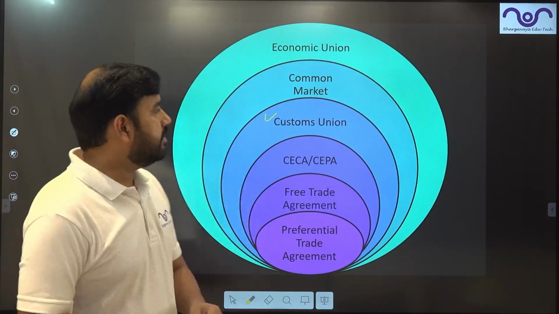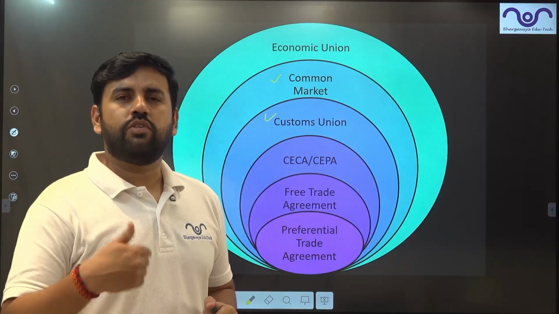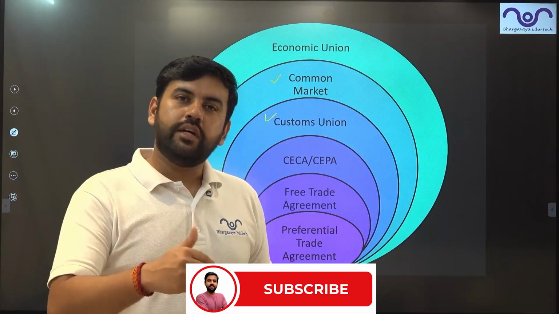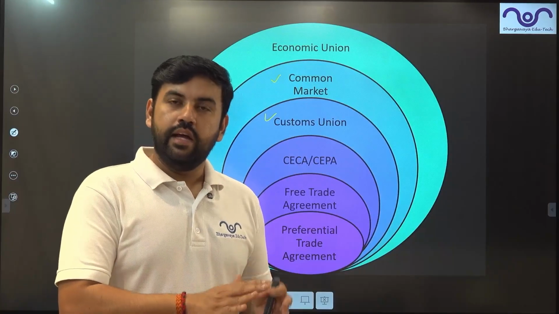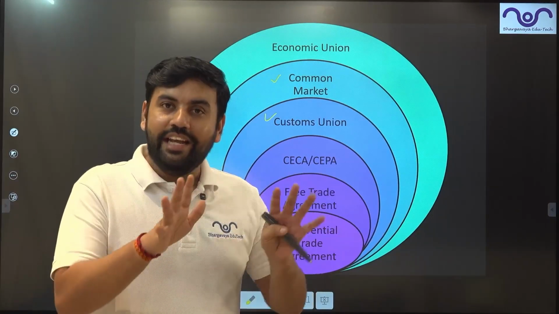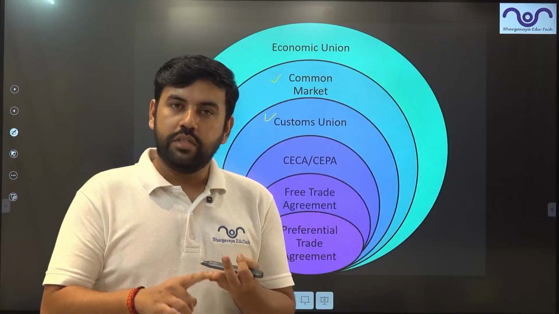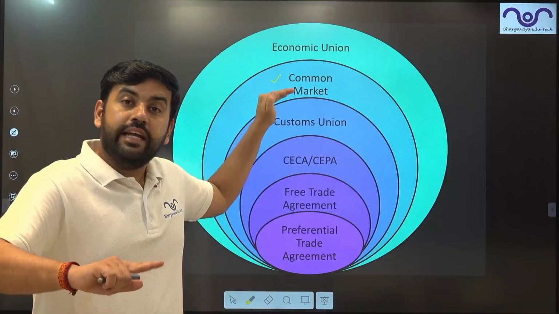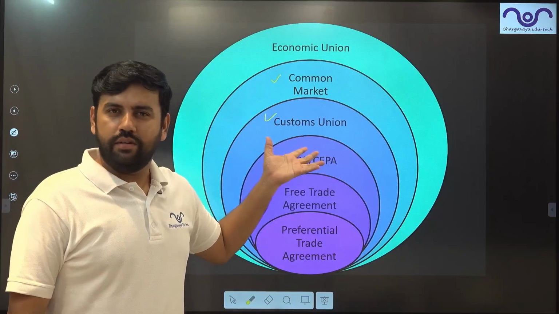Then comes the next stage. The next stage is the common market, where people-to-people transactions, or you can say labor mobility, are free. So labor can go from one country to another. Let's say a person who is working in Germany can go to France and stay there. He can come back to Germany, he can go to Switzerland, he can go to Italy, he can go anywhere if there is a common market. A common market is for labor, goods, services, and investment. When you reach this stage of economic integration, even labor transfer is free. There are no restrictions; visa norms and others are not applicable.